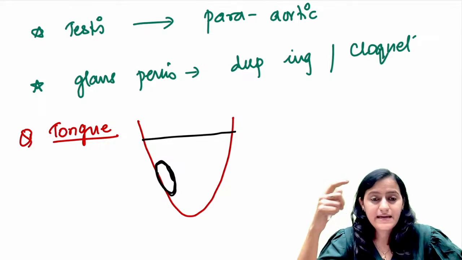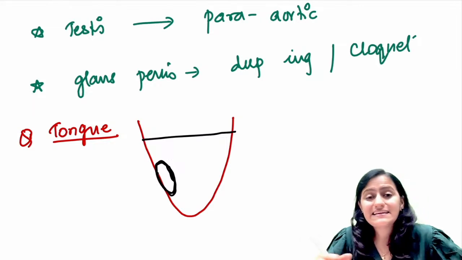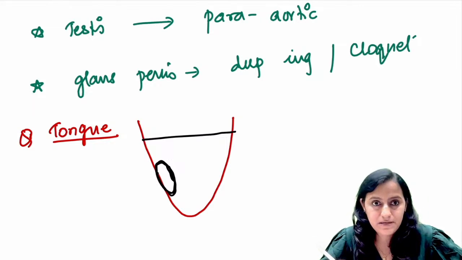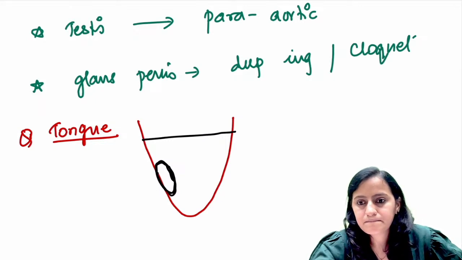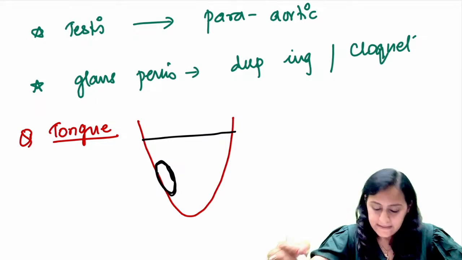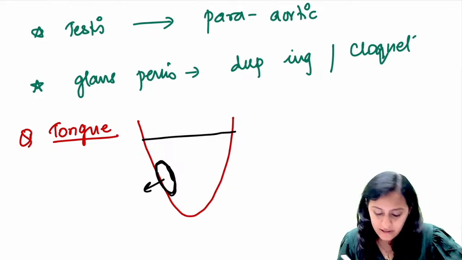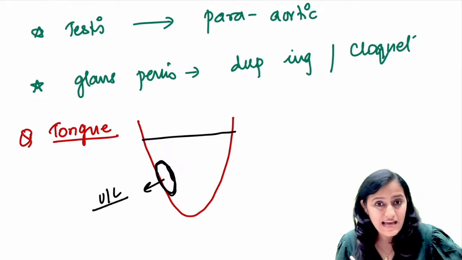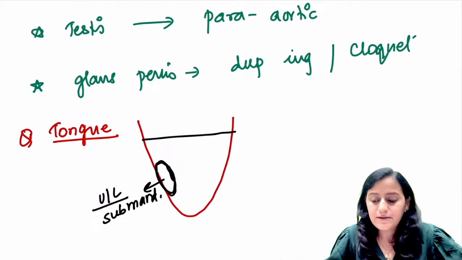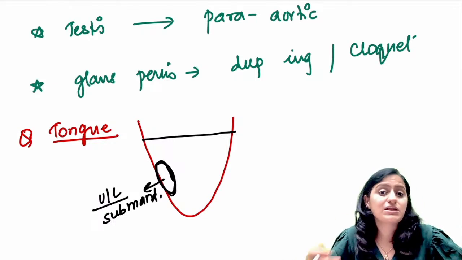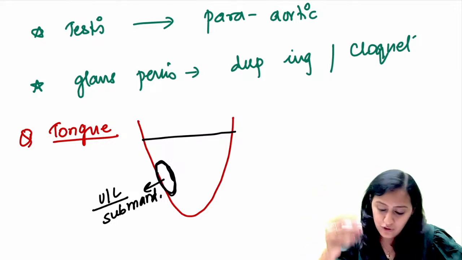Very good, right? Remember this point that it is only the tip here. So the lateral border is the one which goes into the unilateral, the ipsilateral submandibular lymph node, right? What part of the tongue is draining into the jugulo-digastric or the jugulo-omohyoid lymph nodes?